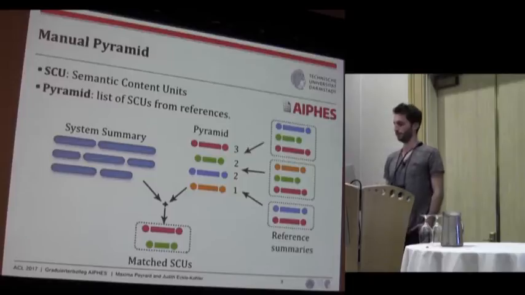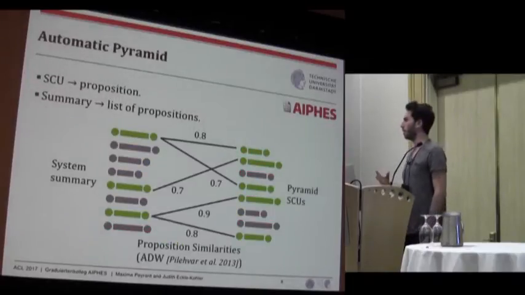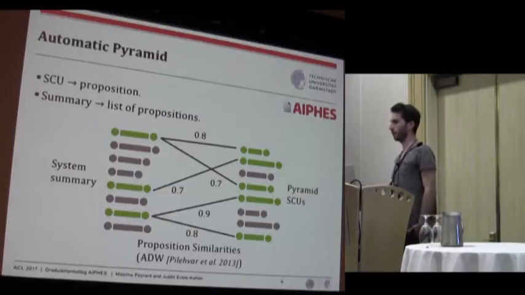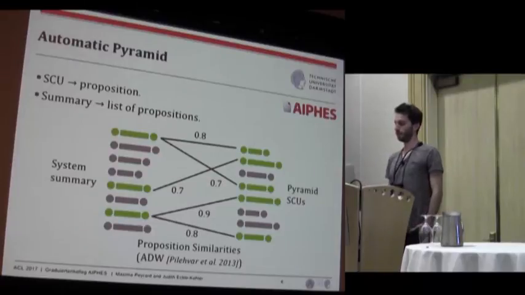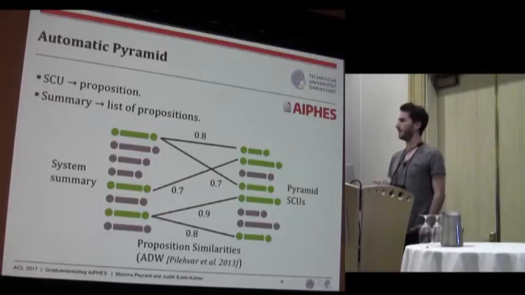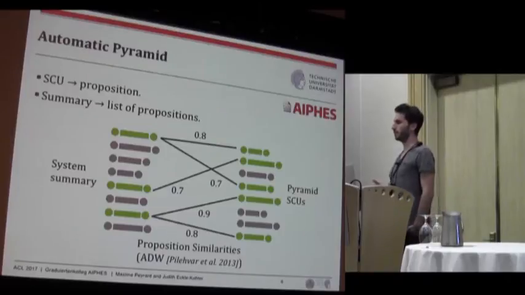So to take a look at how the automatic pyramid works, it converts the SCUs into propositions and the summary into a list of propositions using the OpenIE framework, which is called CLAUSIE. And we have a set of propositions for the pyramid and the system summary, and some similarities computed between these propositions using ADW, so Align, Disambiguate, and Walk. And we draw an edge if the similarity is above a chosen threshold.